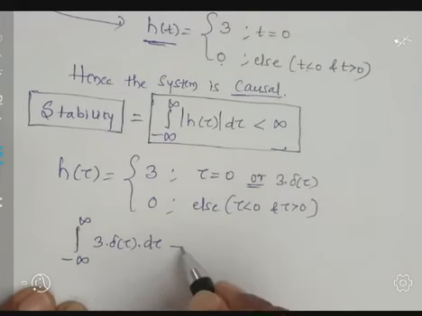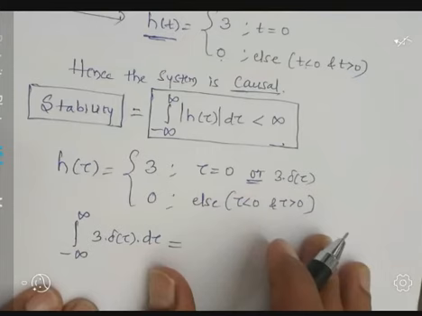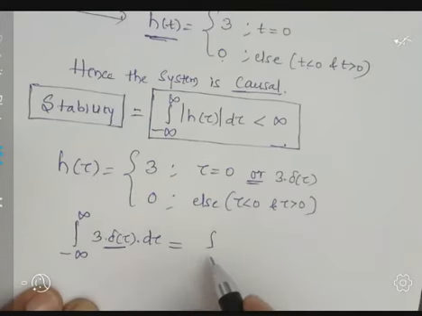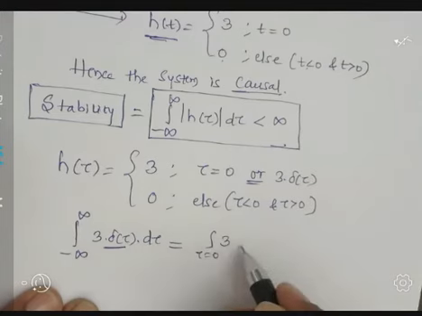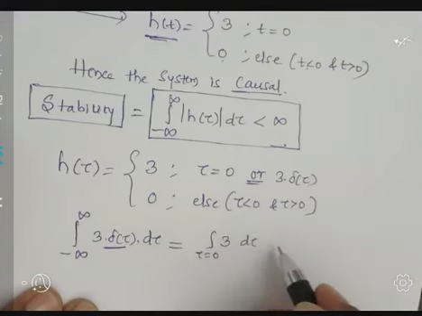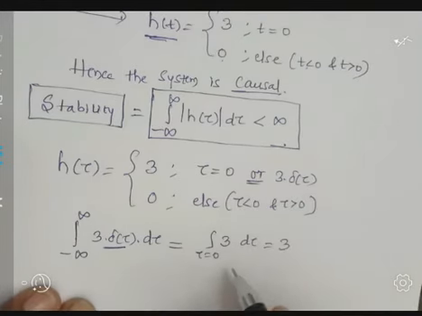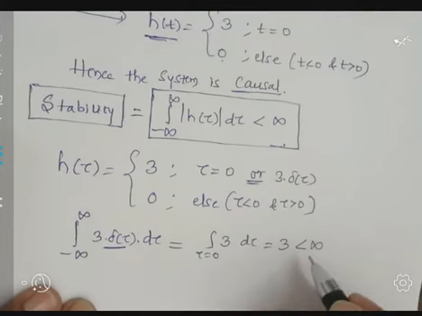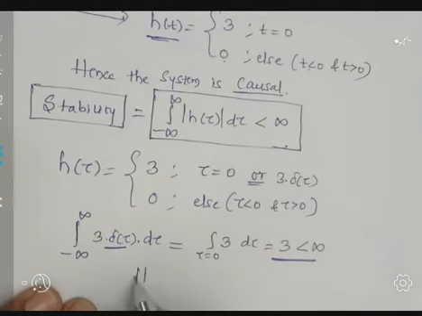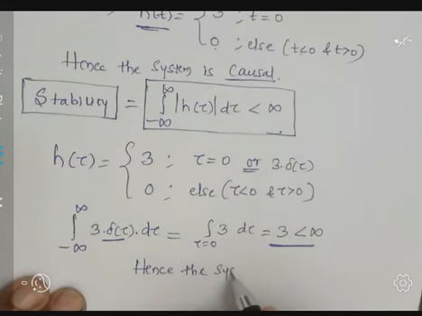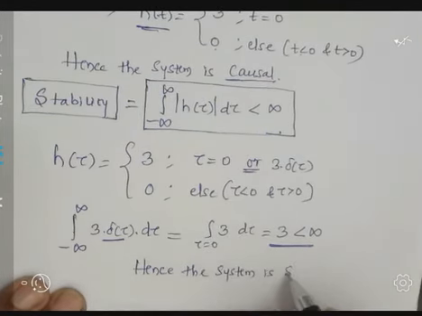If you simplify this, delta of tau is the impulse function, which is present only at tau equal to 0. So 3 d tau, correct? Hence we can write 3, which is less than infinity. Hence the system is stable.